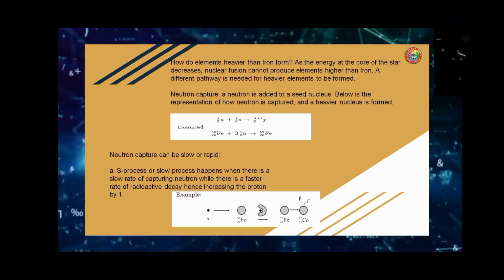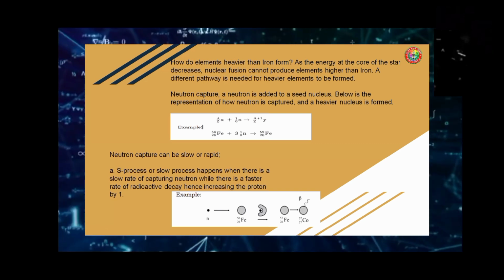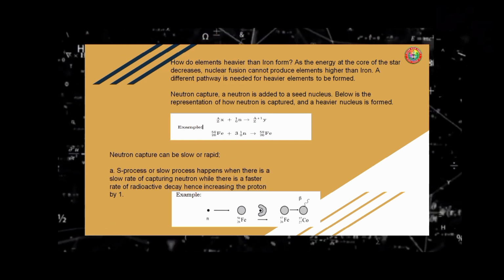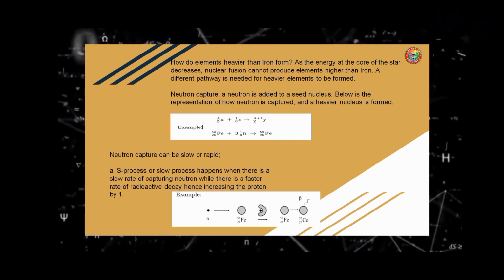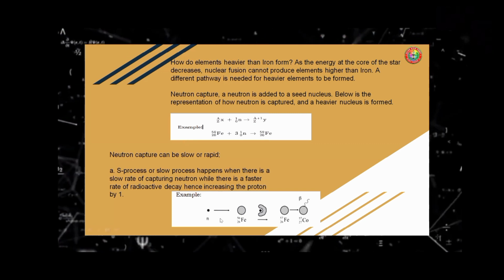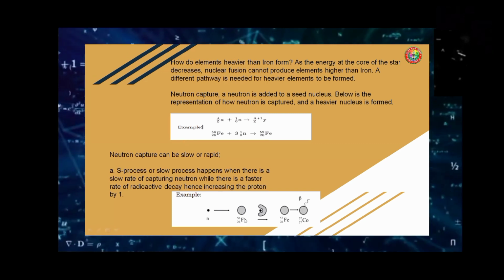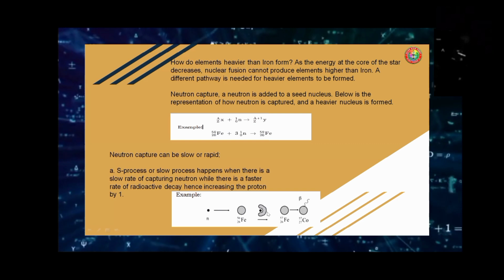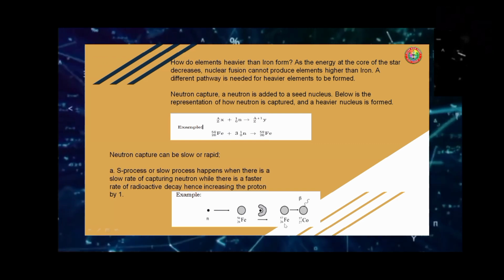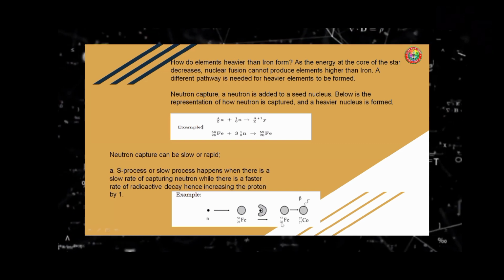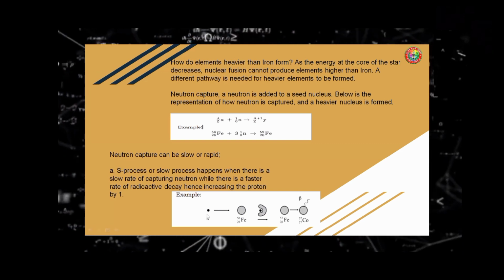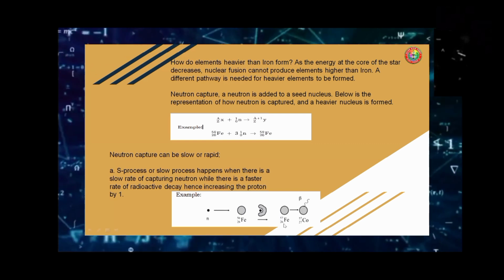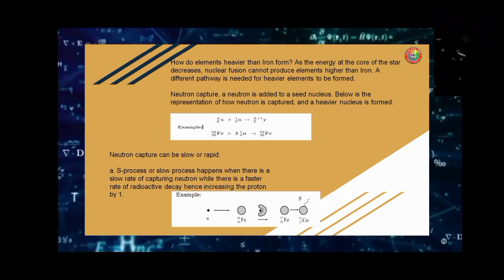So S process, or slow process, happens when there is a slow rate of capturing neutrons, while there is a faster rate of radioactive decay, hence increasing the proton by 1. So for example, we have here neutron and we have iron. If neutron and iron will fuse together, and this is the process, then the result is 0 plus 26, that would be 26, and 1 plus 56, that would be 57. So atomic number in the periodic table, that is 26, so it's iron.